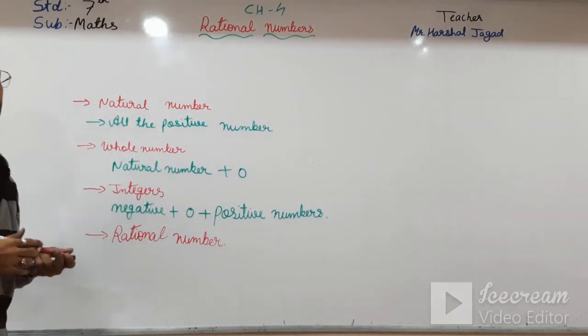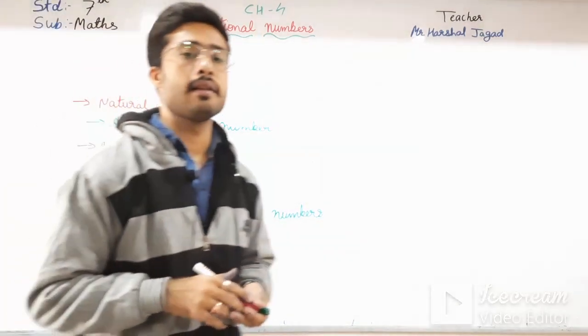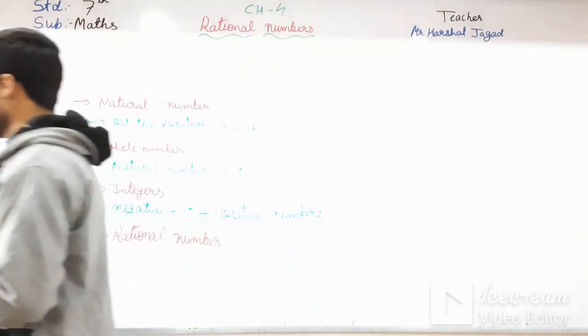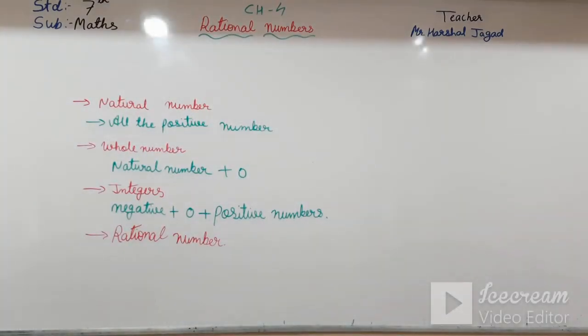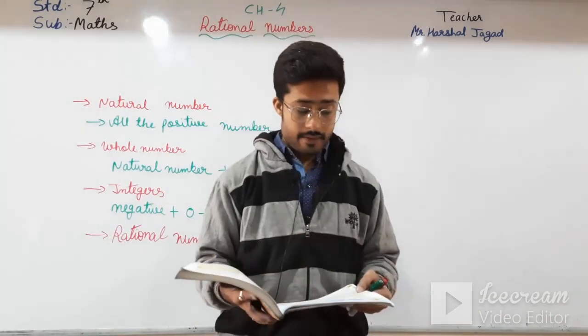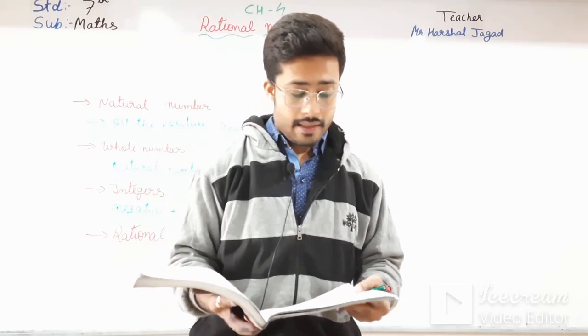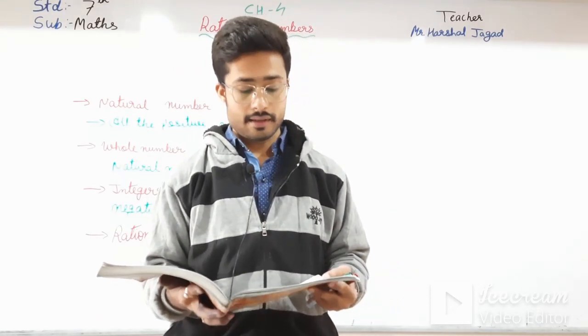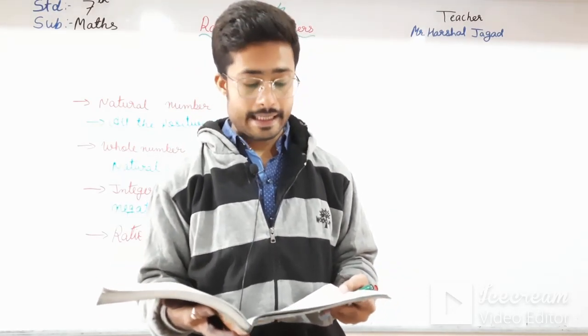Okay, so first of all, what is a rational number? See here in the introduction, it is given. You have learned about natural numbers, whole numbers and integers.